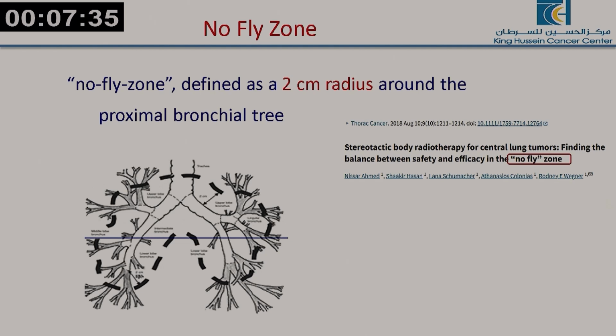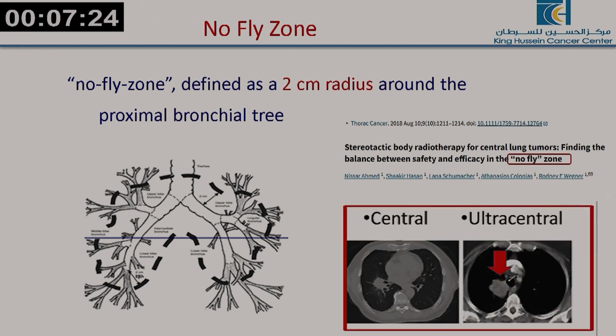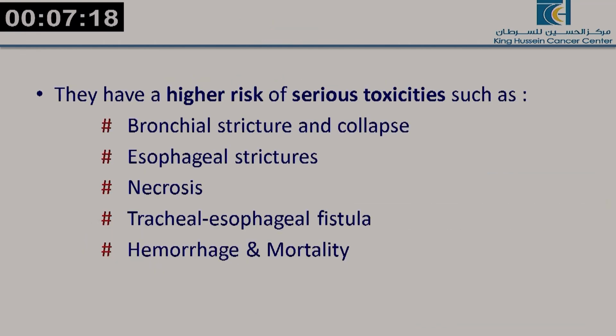So again, can we fly in this zone or not? Can we treat lesions there, especially for patients who are unfit for surgery or refuse surgery? This is the same lesion we are talking about and the definition of central and ultracentral lesions.